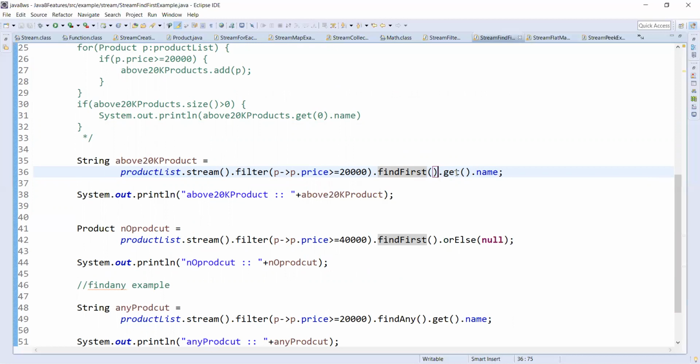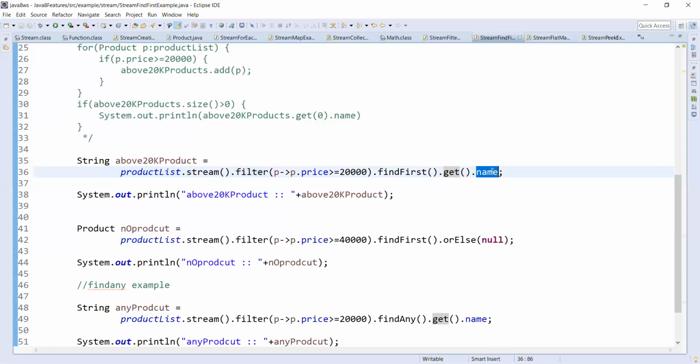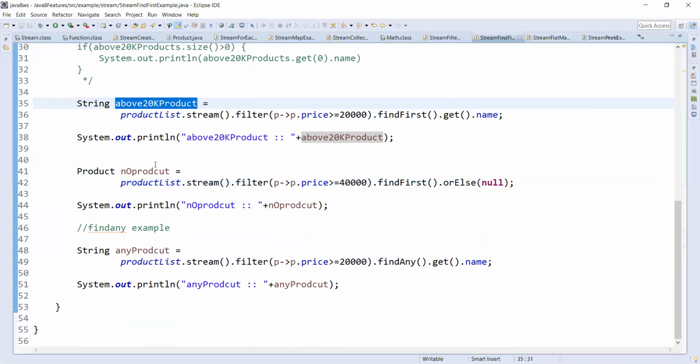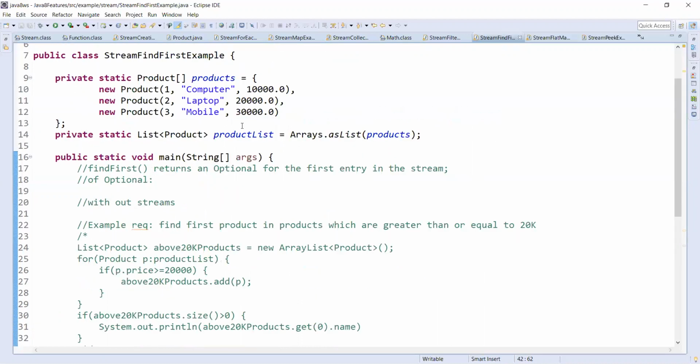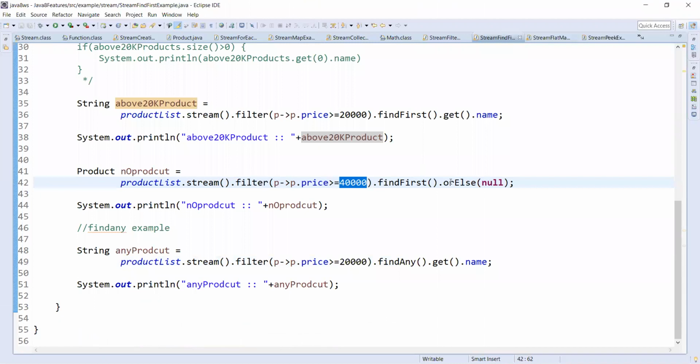From the Optional object, by using the get method, we get the actual product, and .name will give the product name. So this above-20k product is laptop. Now sometimes, for example, if I provide a 40,000 price, there is no product which has a price greater than or equal to 40k. In that case, we don't get anything.